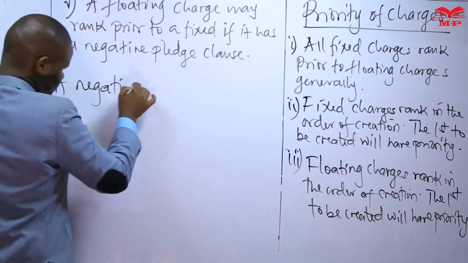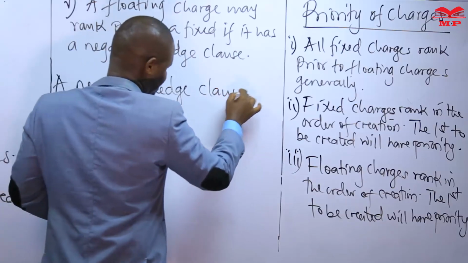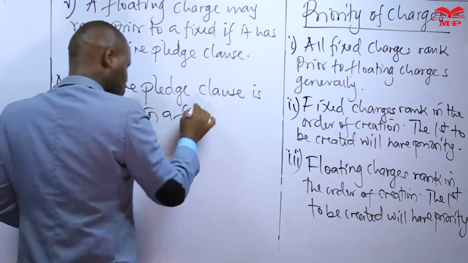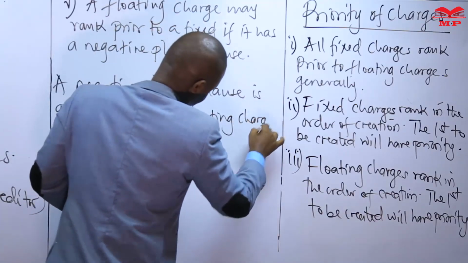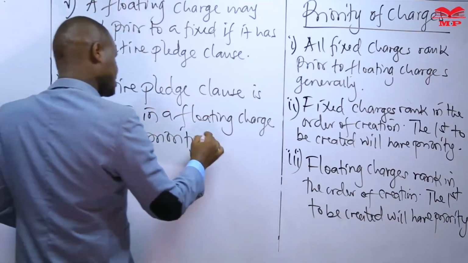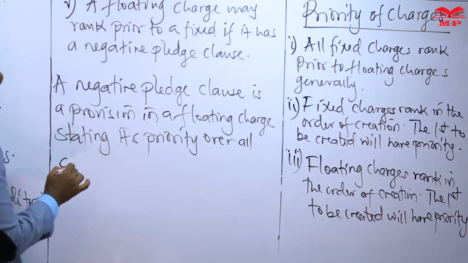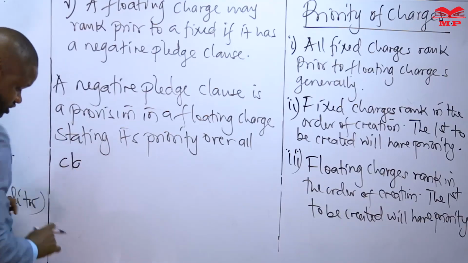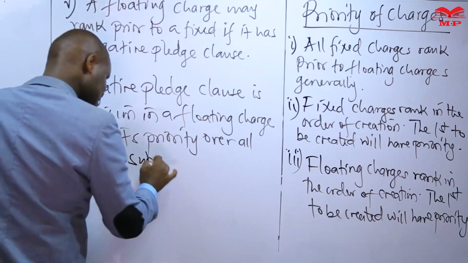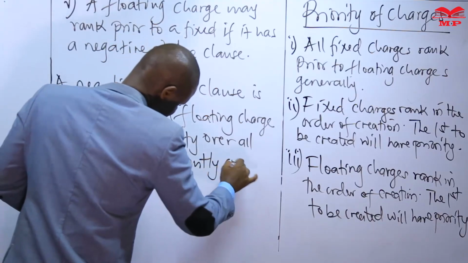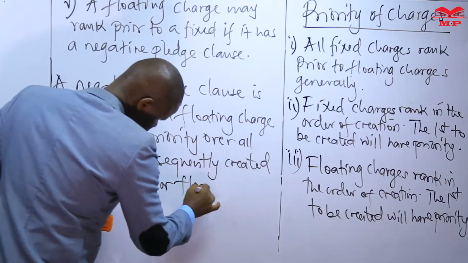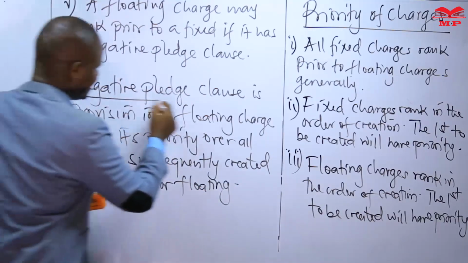A negative pledge clause is a provision in a floating charge stating its priority over all charges subsequently created, whether fixed or floating. That is a negative pledge clause.